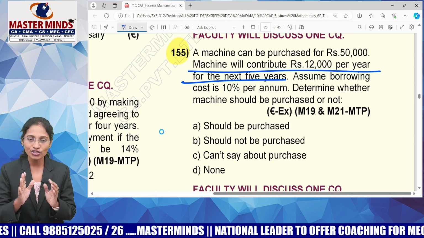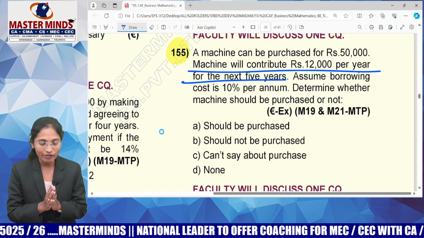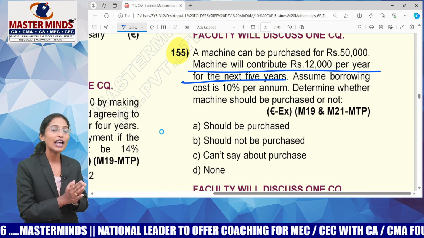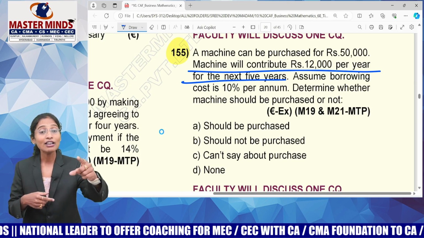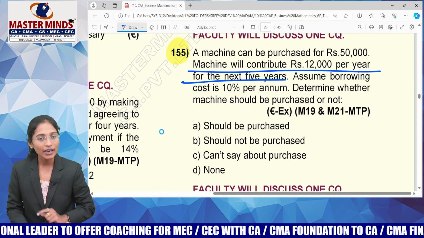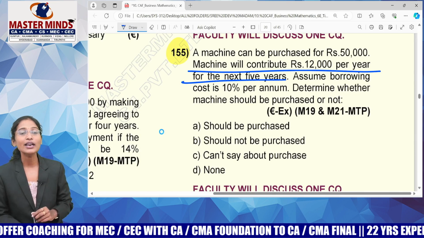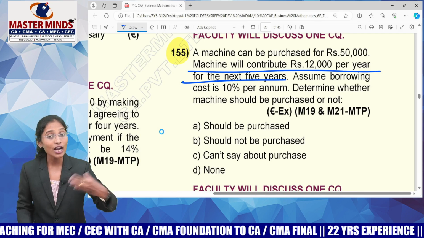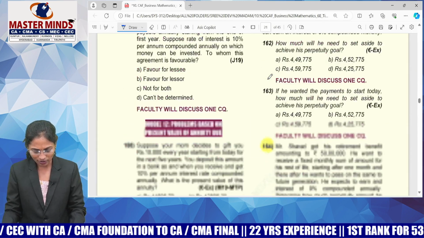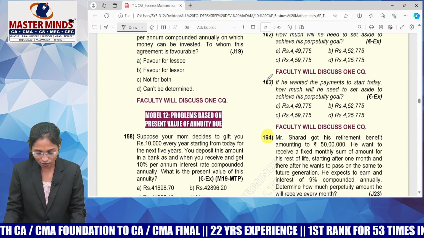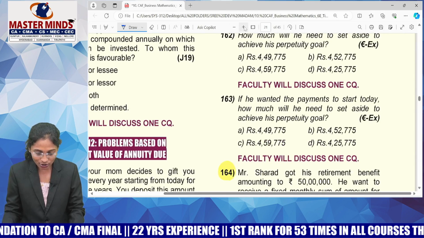This is my way of approach in solving these kinds of questions, guys. I'll simply assume that I purchase the machine with the help of an installment scheme, and then I'll calculate the installment to be paid by me, which is an expenditure to me, and I'll compare this with my income. Every year I'm getting an income of 12,000, but my expenditure is 13,000 something, means I'm getting some loss. Something is going out of my pocket, so I should not purchase this machine. If you have some other methods, that is also okay, guys, but they need more calculations. That's why I chose this method. Now let me show you the next question of mine.